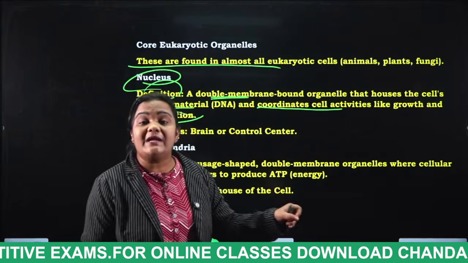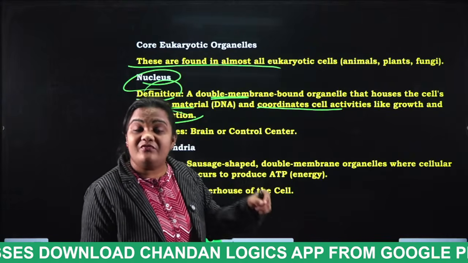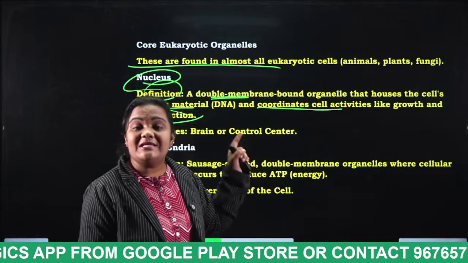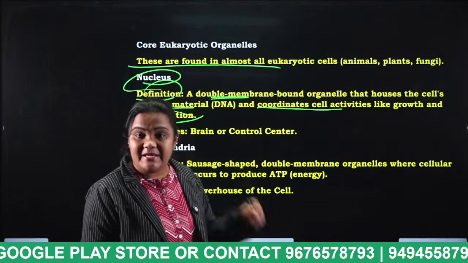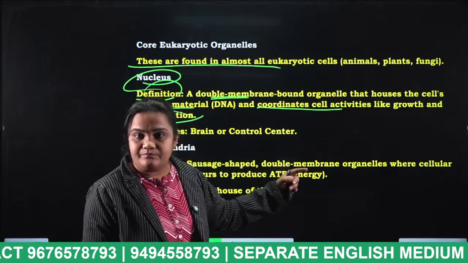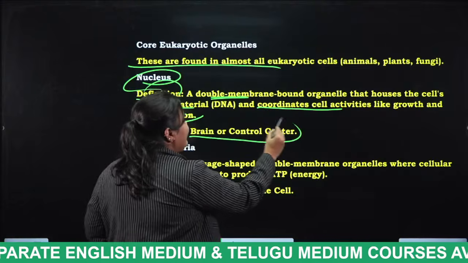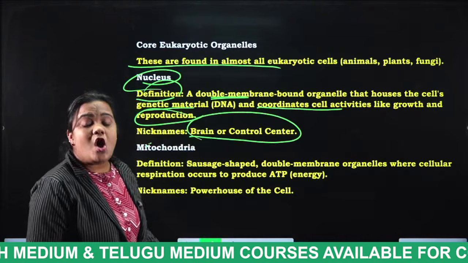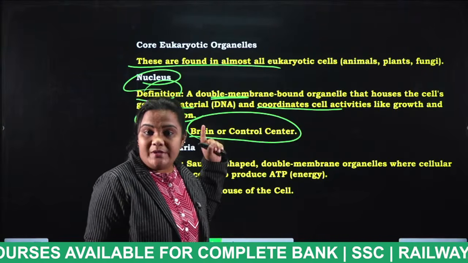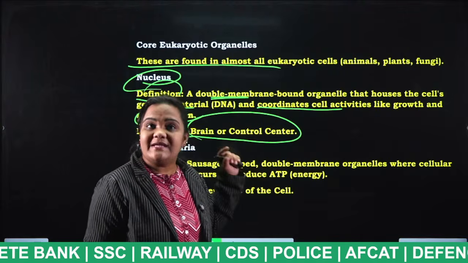The growth and reproduction of the cell depends on which organelle, students? On the nucleus. Why? Because the nucleus has the DNA material, so it is helpful for the growth and repair of the cell. What is the nickname for the nucleus, students? Brain or control center. Which organelle is considered the brain or control center of the cell? The nucleus. A very, very important thing has come now, so each and every student listen carefully.